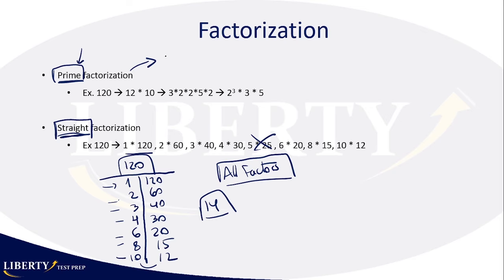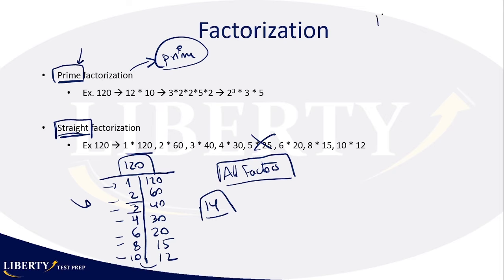You're going to get the prime numbers. You're going to decompose the number to the prime factors, only the prime ones. Here, for example, when you do the straight factorization, you get all the factors, some primes like 3 and 2, and most of them are not prime, right? But with the prime factorization, you get an expression only with prime numbers.